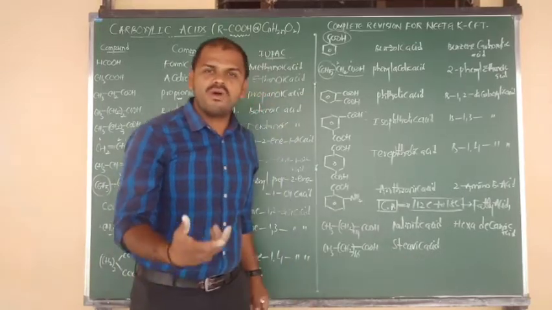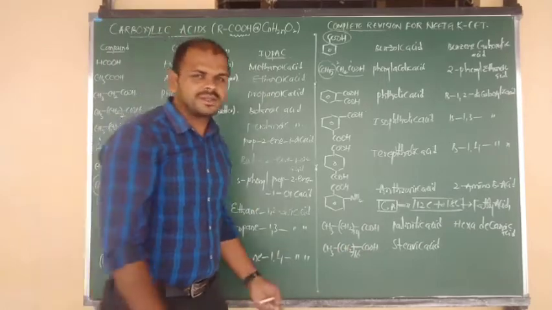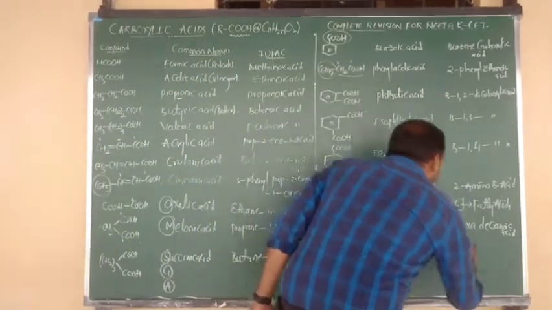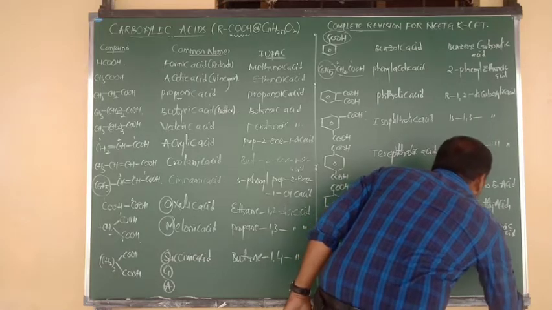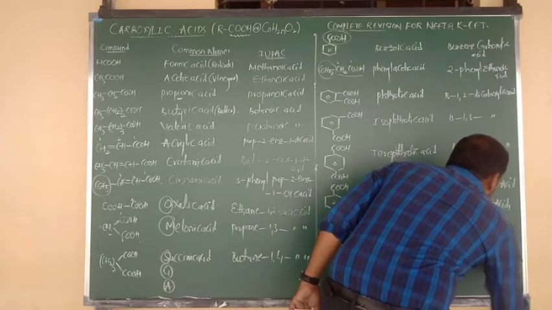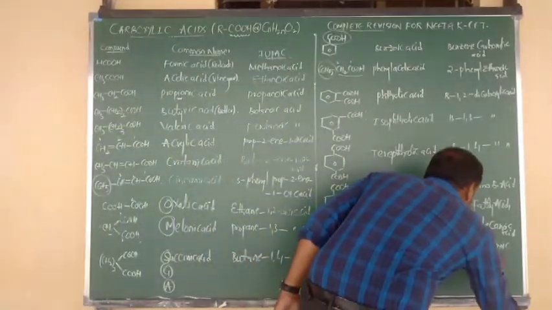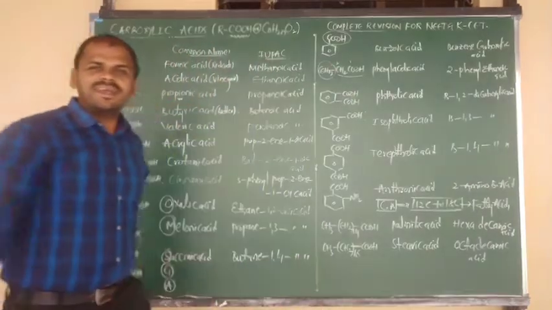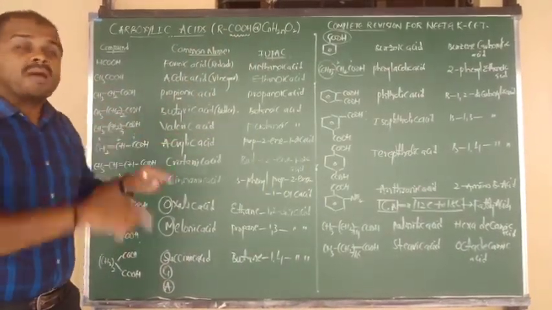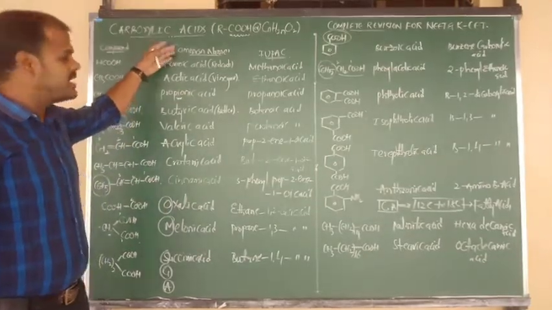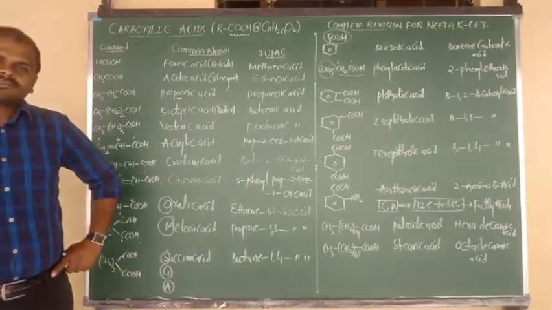Stearic acid. Formula totally 18 carbons: 16, 17, 18. Okay? Right. Total 18, so what will be its IUPAC name? Hexadecanoic acid. Sorry, octadecanoic acid. Octa means 8, deca means 10, totally 18. Octadecanoic acid. Understood, beta? These are the very important compounds from the nomenclature of carboxylic acids, may be aliphatic or may be aromatic.